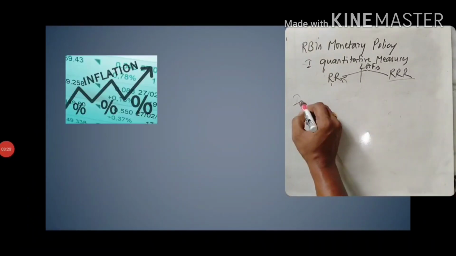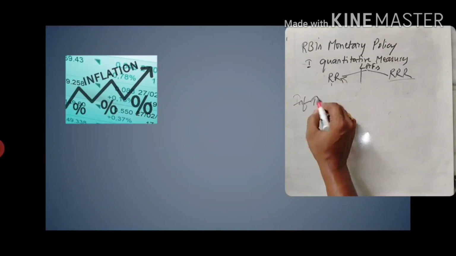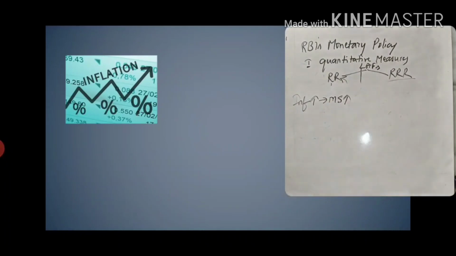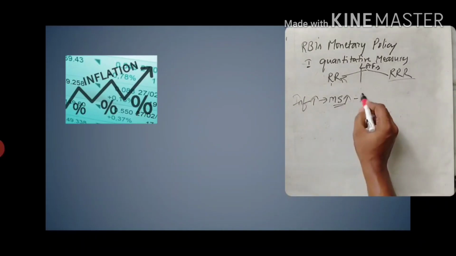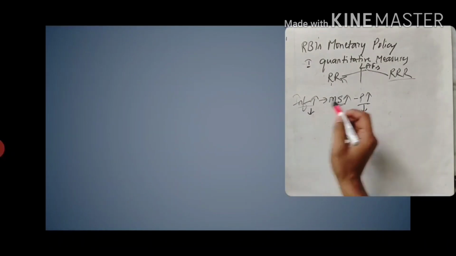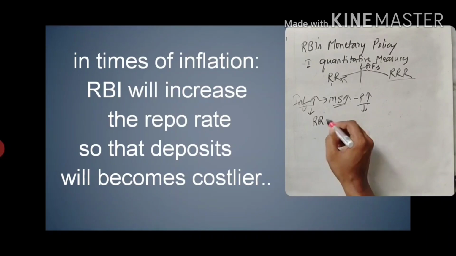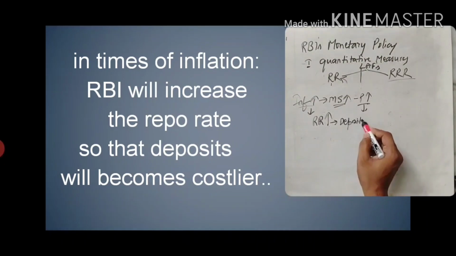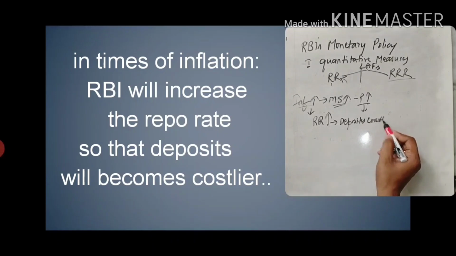So here it is under RR. In times of inflation, there is excess money supply in the market. Due to that excess money supply, the prices of goods automatically rise. This is a bad situation. It should be controlled. To stabilize the price and bring down this inflation, the RBI will increase the repo rate, so that deposits will become attractive.